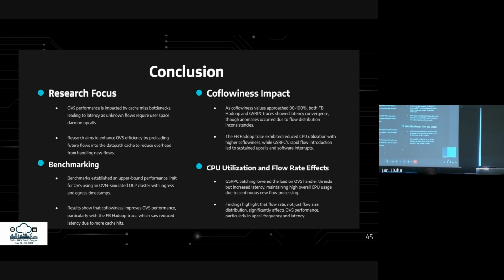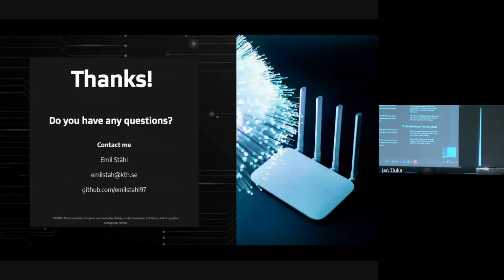As coflowiness reached 90 to 100%, both the Facebook and Google traces saw latency convergence, though some anomalies appeared. Google batching reduced handler thread load but increased latency, showing that flow rate significantly impacts OVS performance, particularly in upcalls and latency. Thanks, that was all I had today.